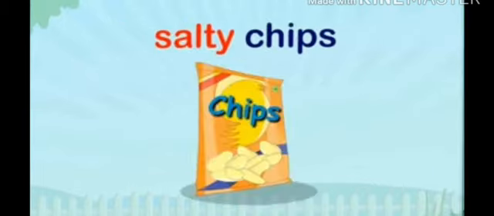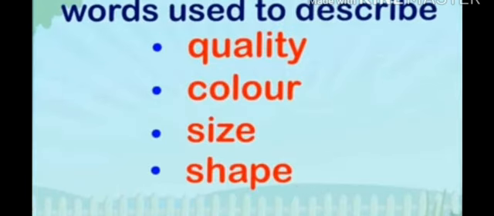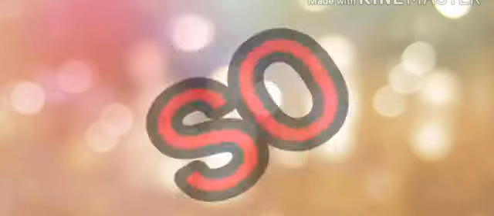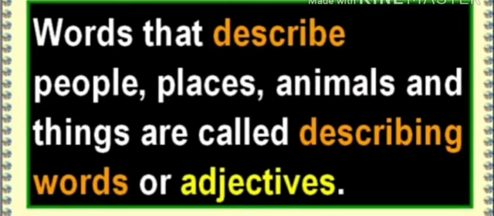Loud music. Loud describes the sound of the music. Fresh fragrance. Fresh describes the fragrance of the perfume. Salty chips. Salty describes the taste of the chips. So words used to describe quality, color, size, shape, number, words that describe people, places, animals and things are called describing words or adjectives.